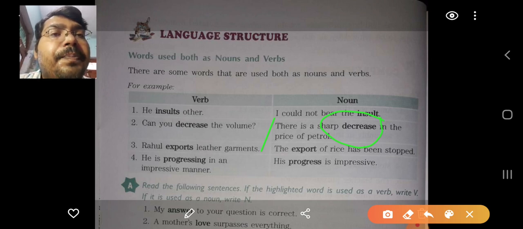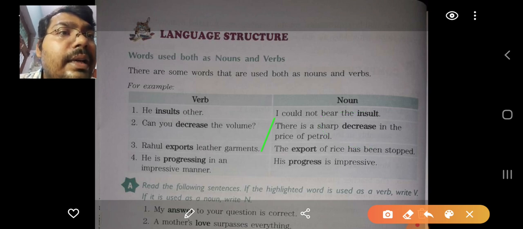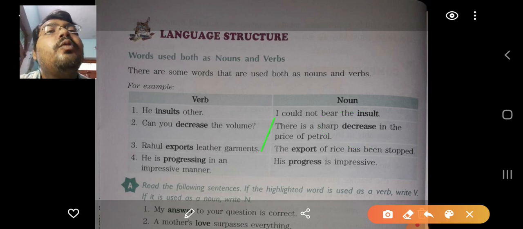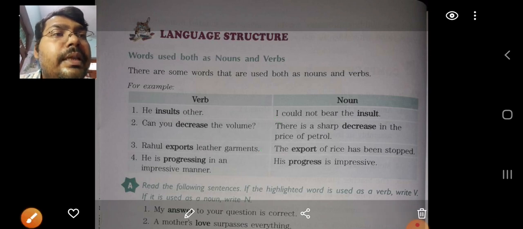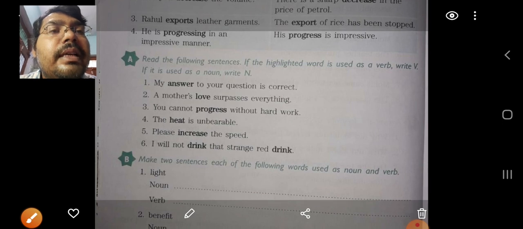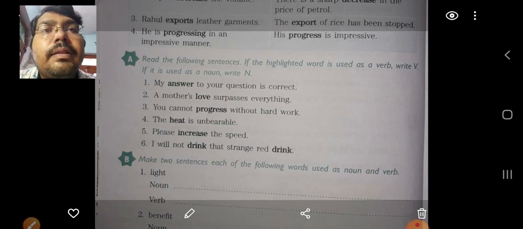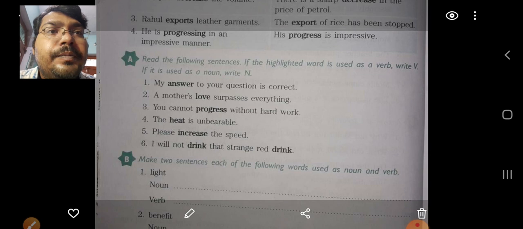So in this way you can easily understand. For example, the third sentence: Rahul exports means Rahul does the action of exporting. And in the next part you can see that the export itself becomes the noun. So in this way you can easily see the difference between these words, verb and noun.